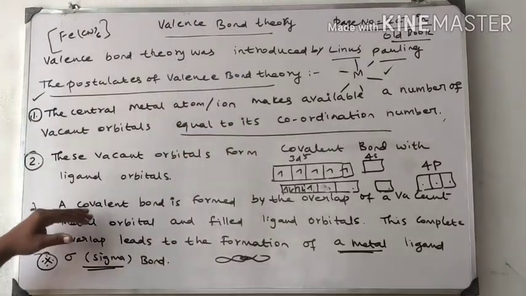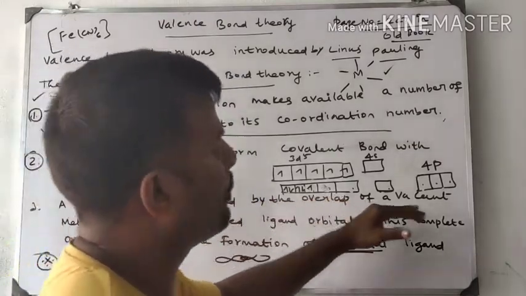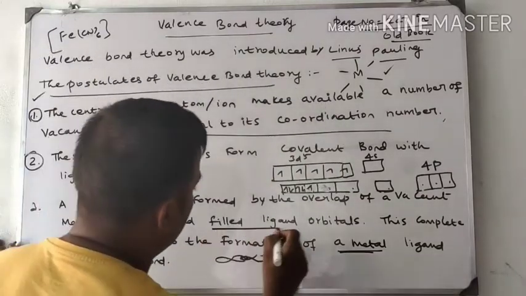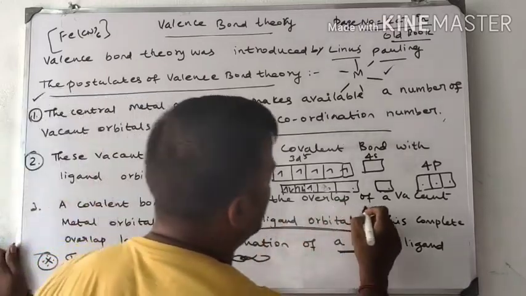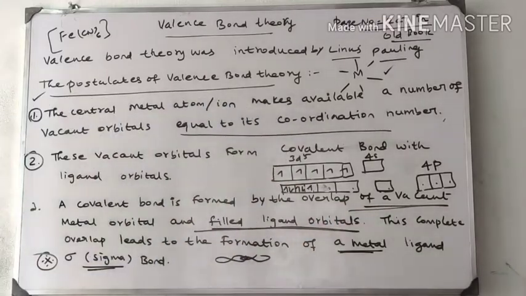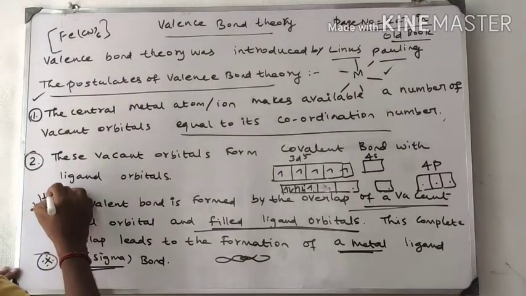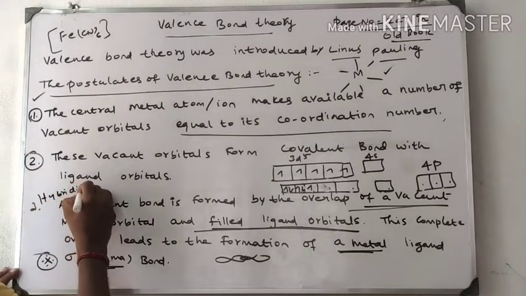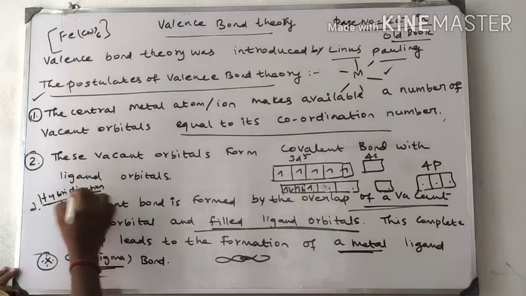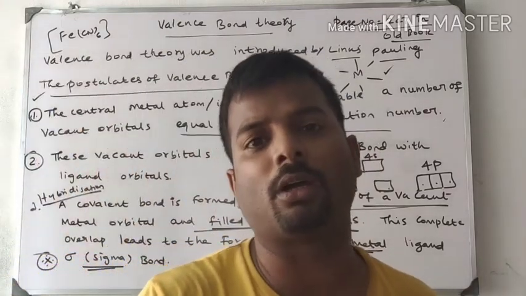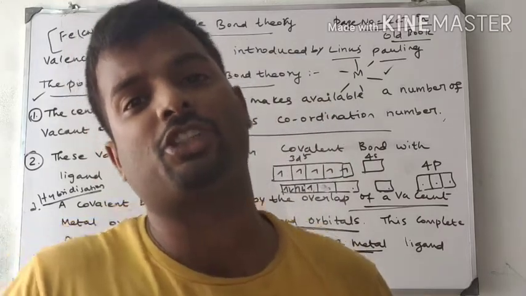Here, a covalent bond is formed by the overlap of the vacant orbital and the filled ligand orbitals, and the empty vacant orbital of the metal mixes with the others. This is called hybridization. It is the intermixing of atomic orbitals to get equal energy.